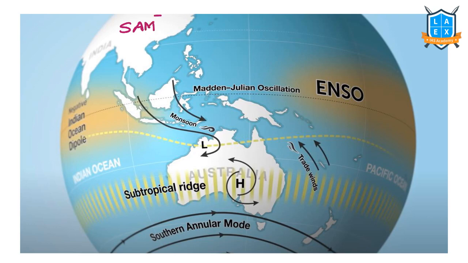Similar to our El Nino, similar to our Indian Ocean Dipole, we have this phenomenon called Southern Annular Mode. This Southern Annular Mode is the wind system which moves up and down in the subtropical region. So when it is positive, it leads to less rainfall in the eastern region, which can lead to forest fires. So please go through it in detail in your geography.